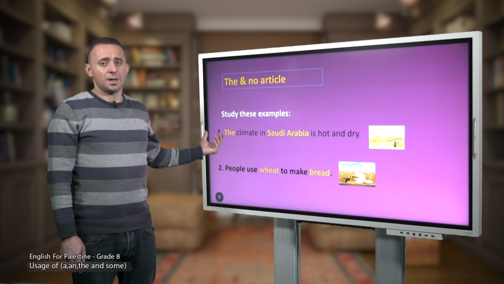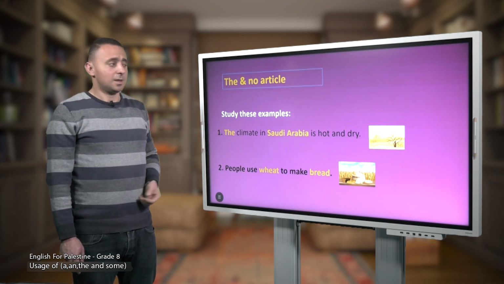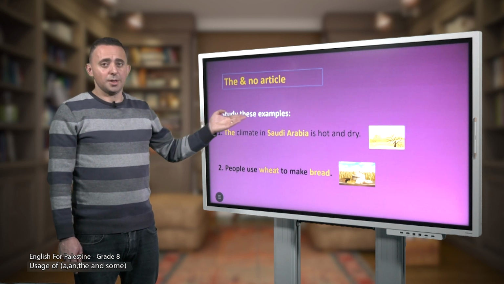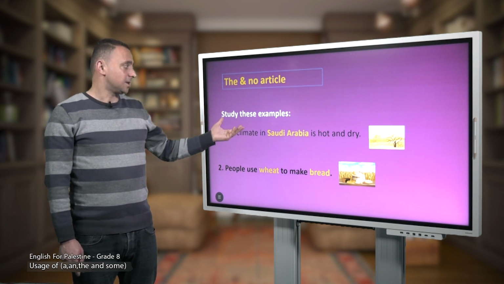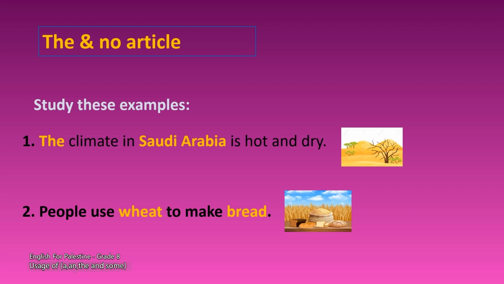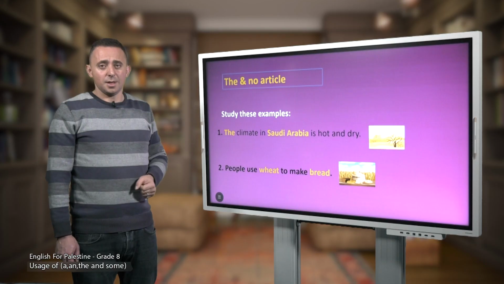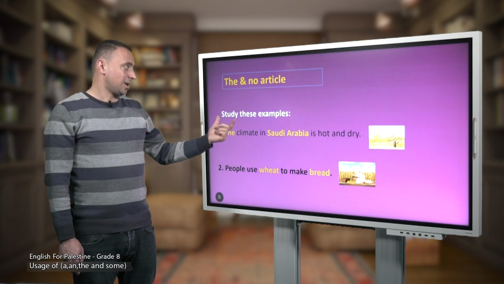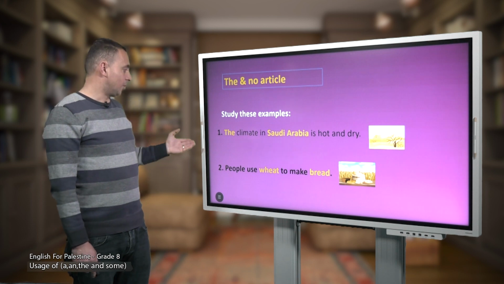We don't say a climate or an climate. The climate. And what about Saudi Arabia? Saudi Arabia is a name of a single country. With single countries, we don't use any article, right? So, no article.